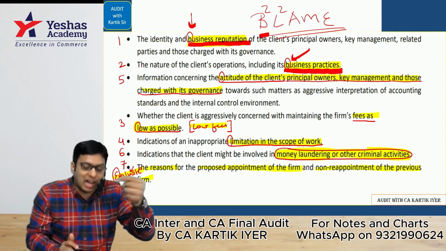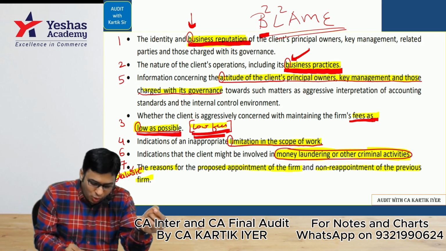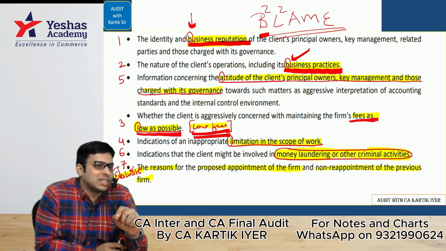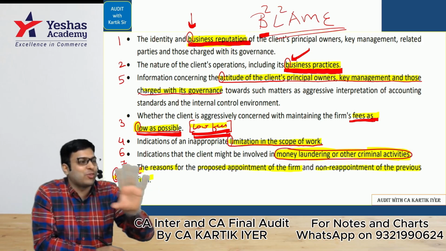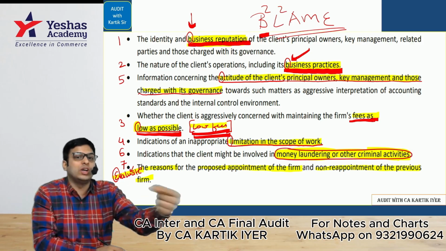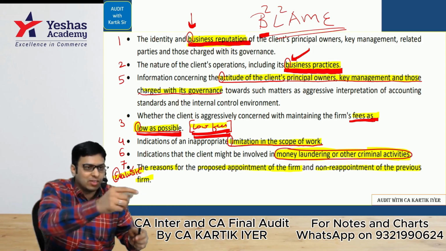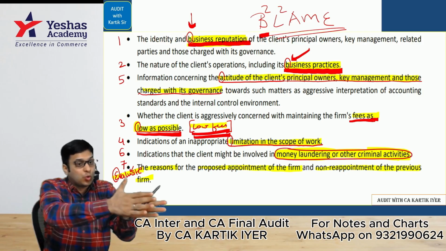You understand here, if a client is insisting on fees as low as possible, that is low fees, in that case you will have low integrity for the client. You will feel the client is giving low fees because he wants the audit work not to cover many areas. If the client gives high fees, we will get more manpower to do a good audit.